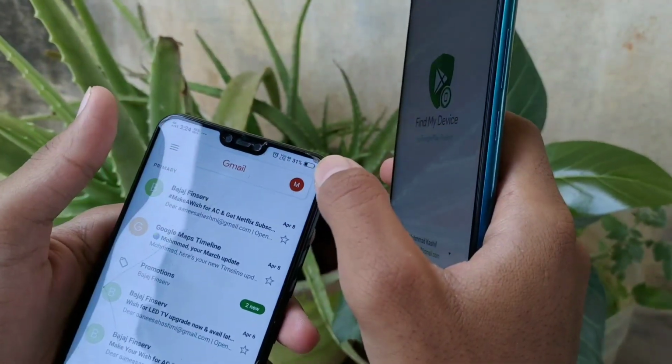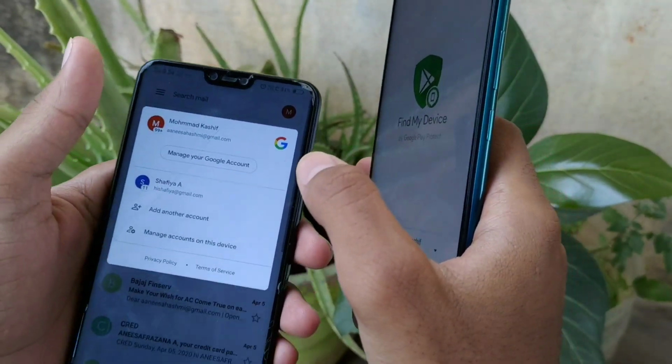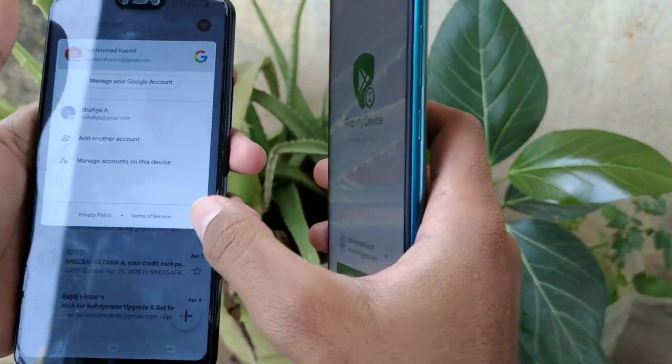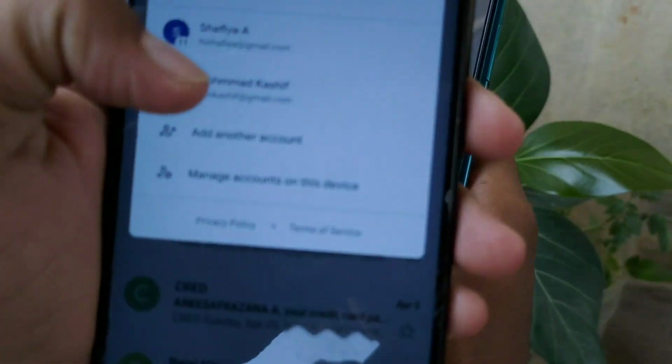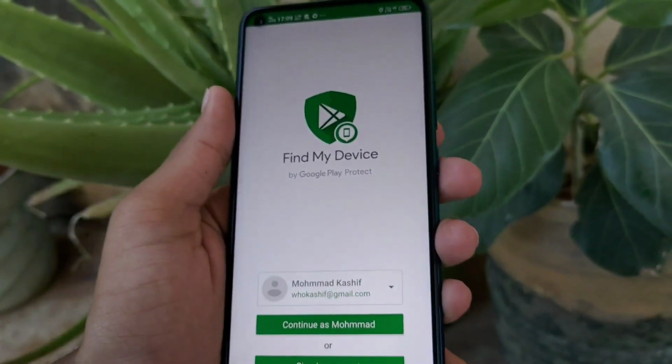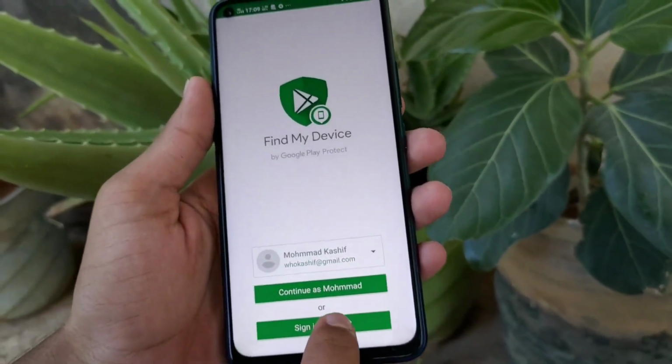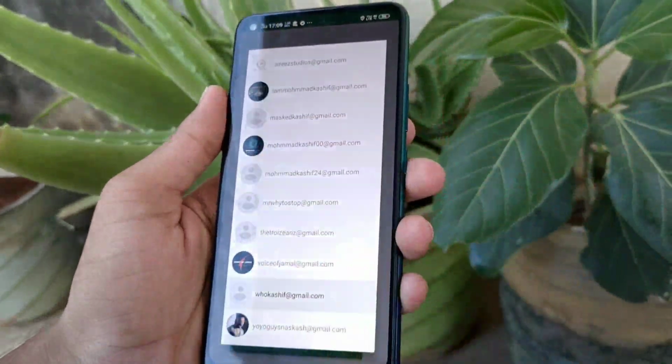You can do it in front of his eyes. You can log in to your account. It's so normal. Okay, you have to log in to the same account. See, in this phone, the victim's phone, I have logged in whokashif@gmail.com, and also in my phone, I have logged into whokashif@gmail.com. Here in my phone, it's also there.